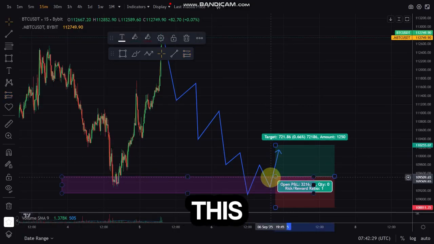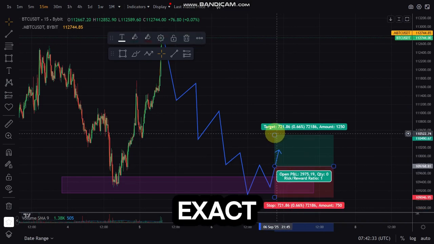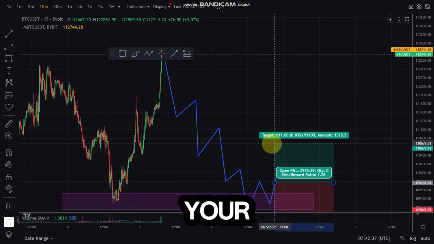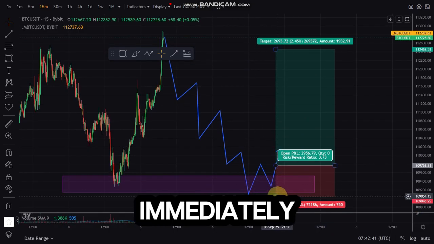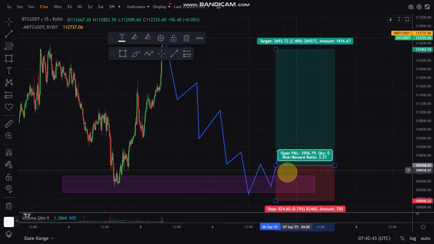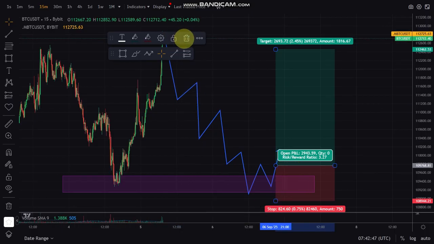If you can't get it at this exact place, you can get it at this exact place. Then put your take profit at the top and your stop loss immediately above the support bus. So guys, this is simple and this is actually how you can trade BTC.